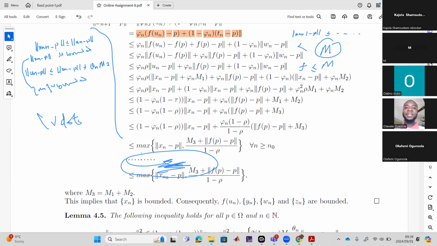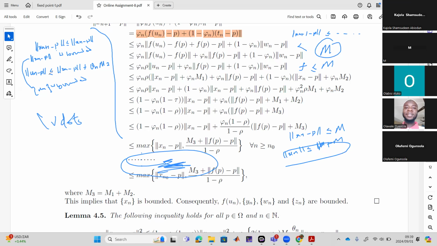So since Xn minus p is bounded, we can write this now as Xn is less than or equal to something, p plus m, so Xn is bounded. So as a consequence of this, I get that the sequence Xn is bounded.